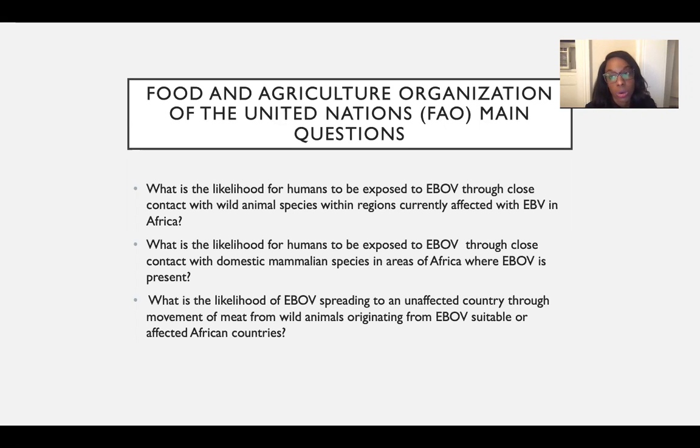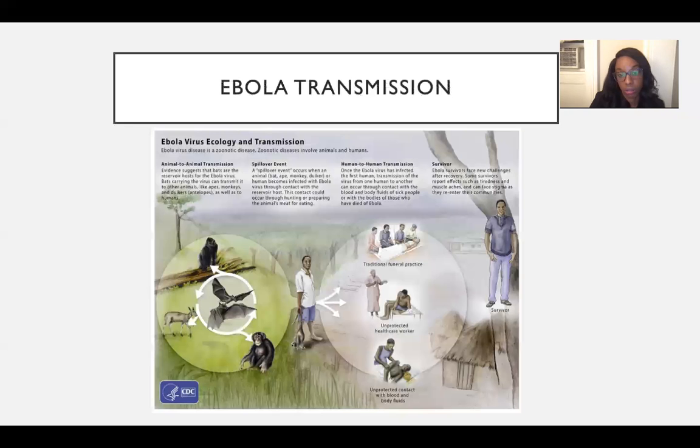So if we look at these three questions, in terms of animal control and prevention, we really have to investigate what is the main role of domestic and wild animals in transmission of the Ebola virus, which we will go over in the next slide, and how is the movement of meat, or the ban or regulation of meat movement between different countries, going to help with decreasing Ebola outbreaks?